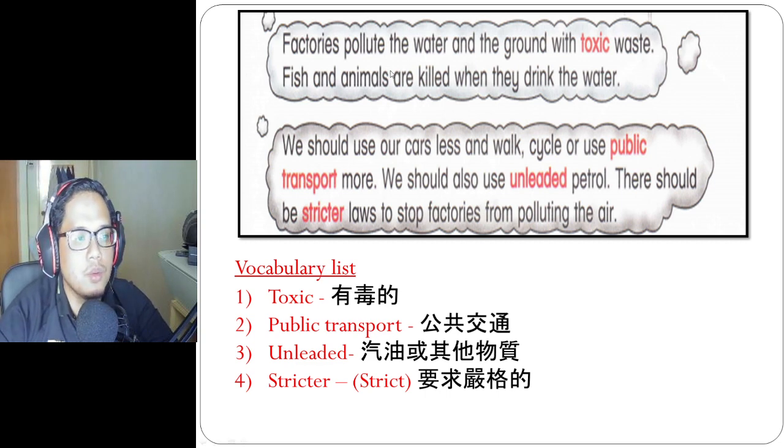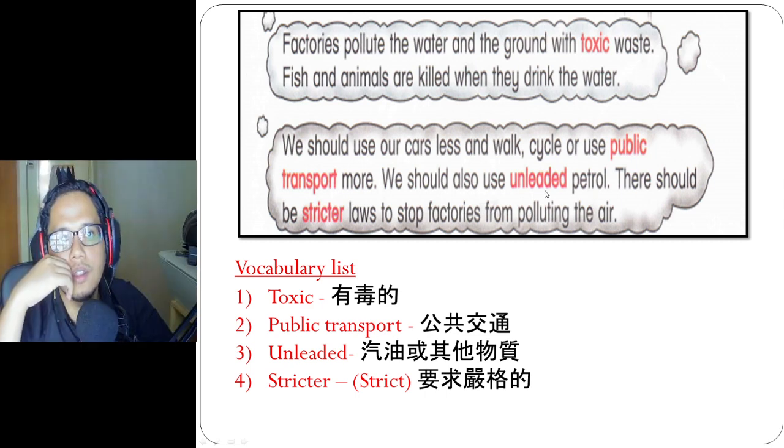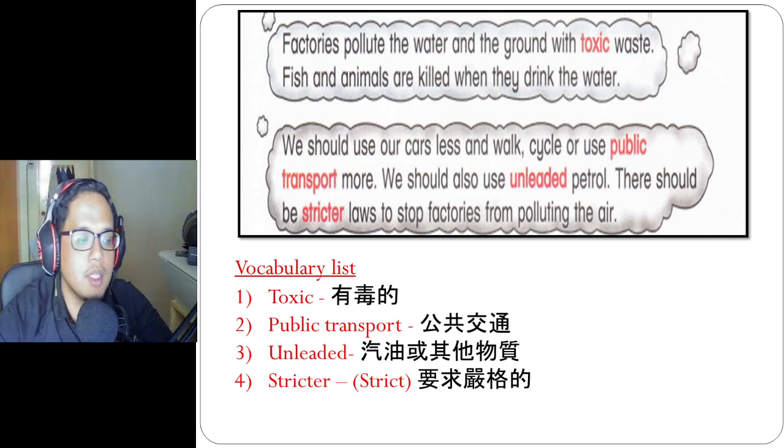Okay, so continue. We should also use unleaded petrol. Unleaded, I cannot explain it because you might not understand it, so I just write the Chinese meaning here. Because this is more technical, I don't think you can understand it. But one of the ways that we could reduce air pollution is by using unleaded petrol. Because why?